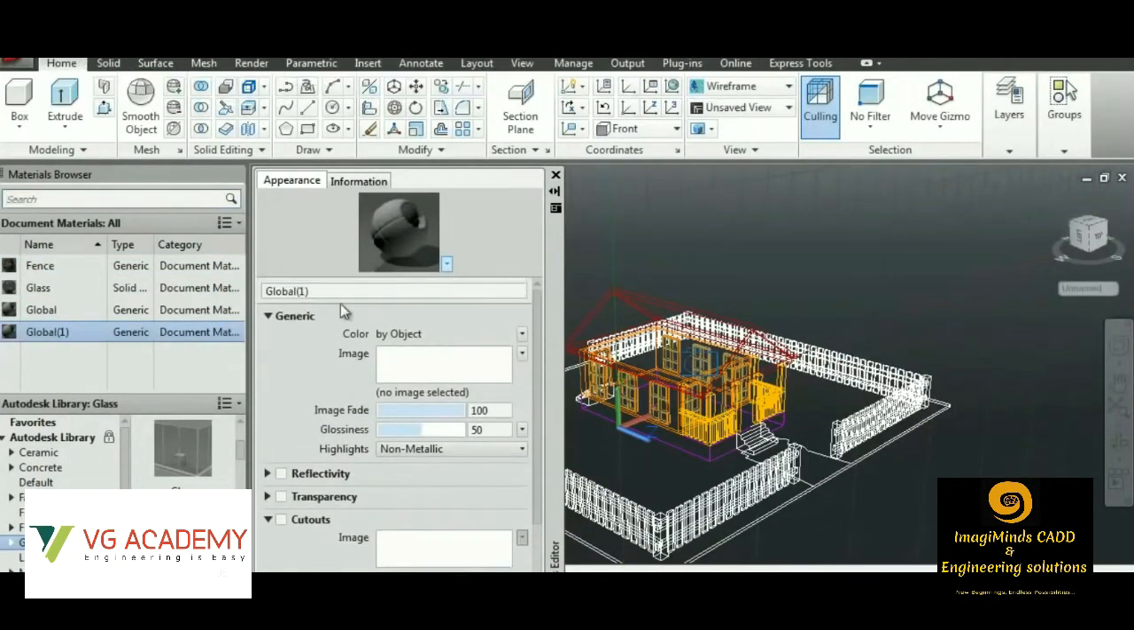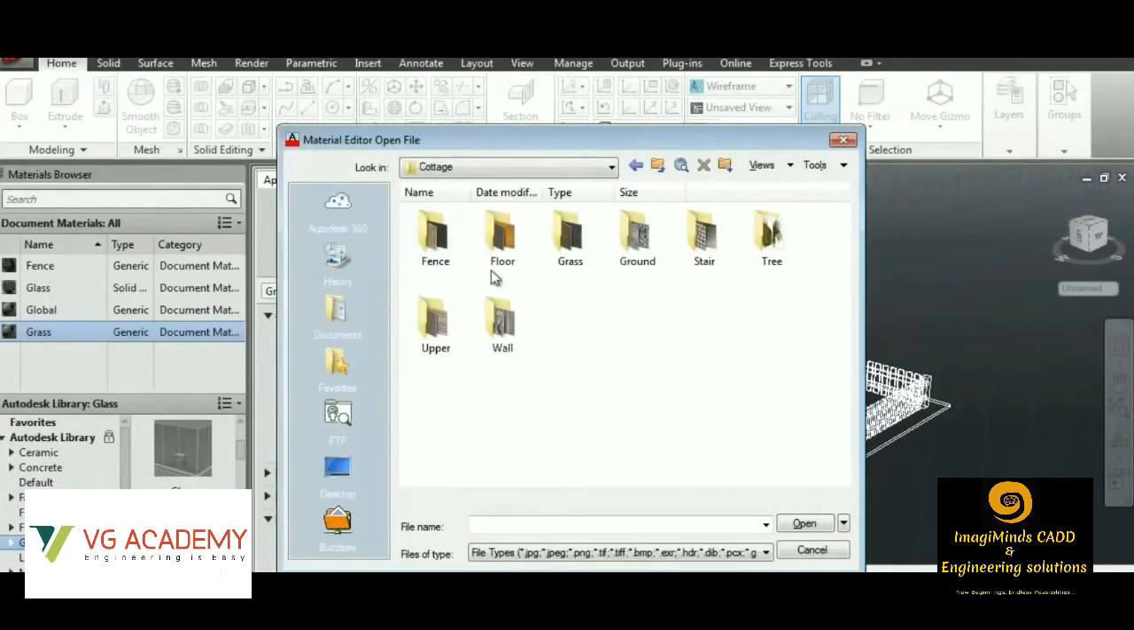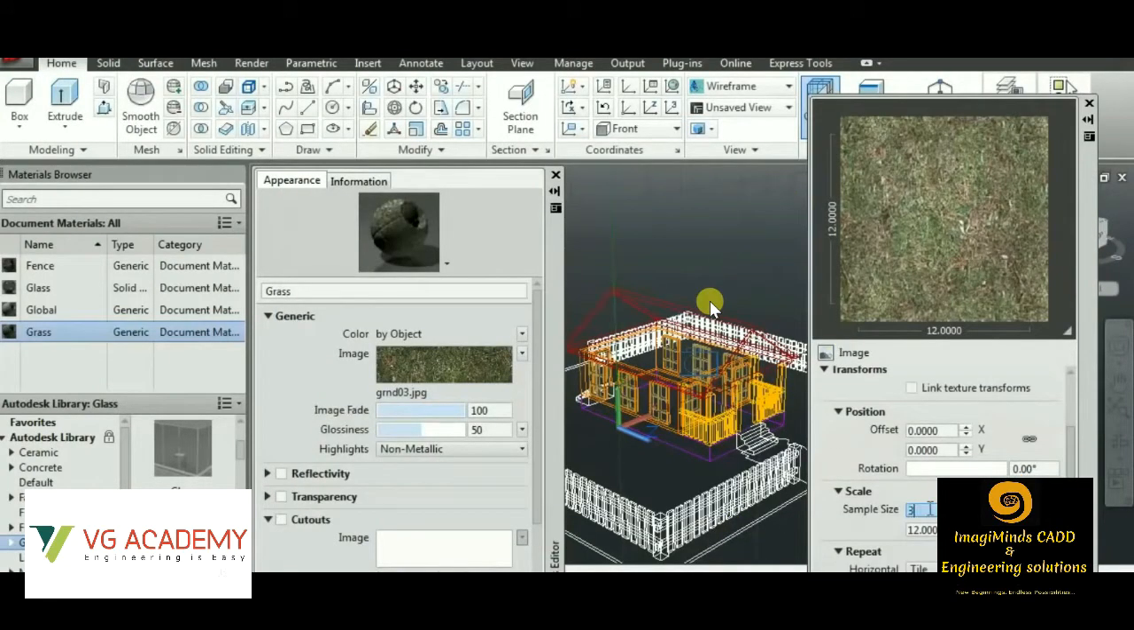Or there is another option, you can download any type of texture from the internet, from Google. You can download a picture, and you can apply that exact texture in the 3D model that we have generated in AutoCAD.